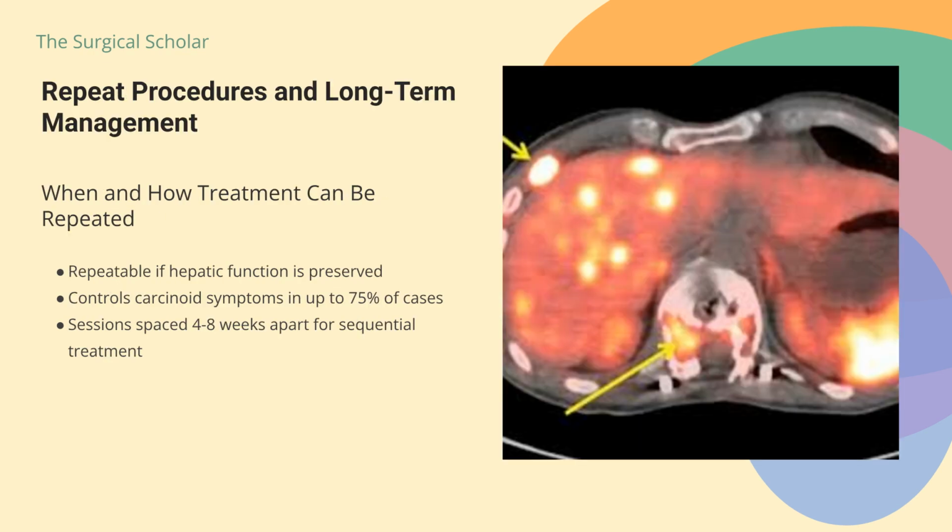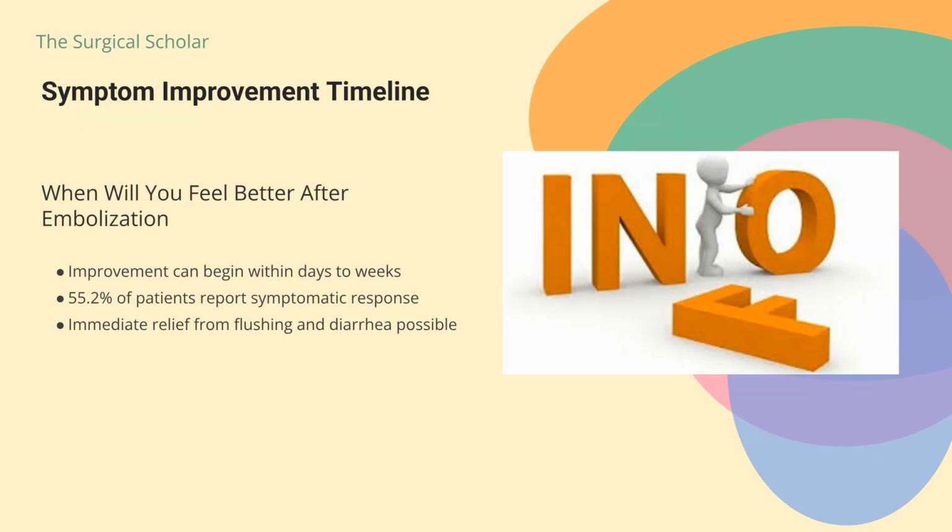Regarding repeat procedures, locoregional therapies can be repeated if hepatic function is preserved. The evidence shows that hepatic transarterial embolization controls carcinoid syndrome symptoms in up to 75% of cases and can be repeated when liver function remains adequate. Sessions are typically spaced 4 to 8 weeks apart when treating different liver sections sequentially. If you're supporting someone through this, understand that the decision to repeat treatment depends on tumor response, liver function tests, and symptom control.